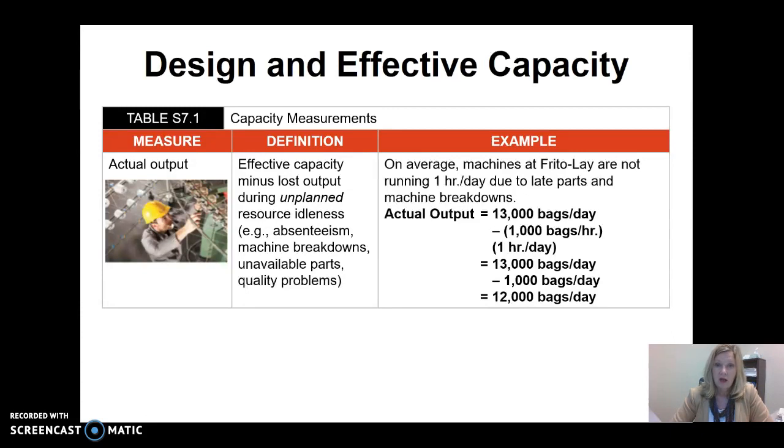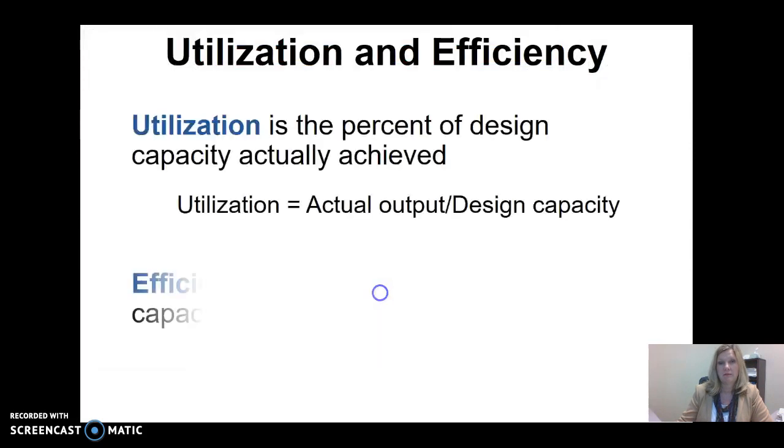So let's say our actual output is running 1 hour a day due to late parts, so we've got another 1,000 bags per hour that we're losing, so we're only doing 12,000 bags per day. Remember, we had an effective capacity of 13,000 bags per day.